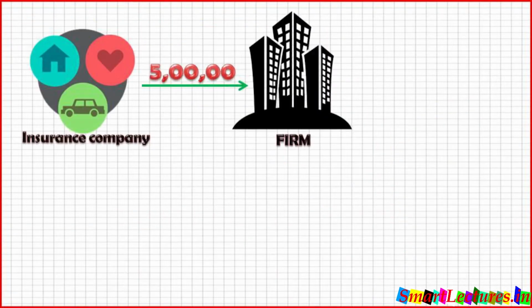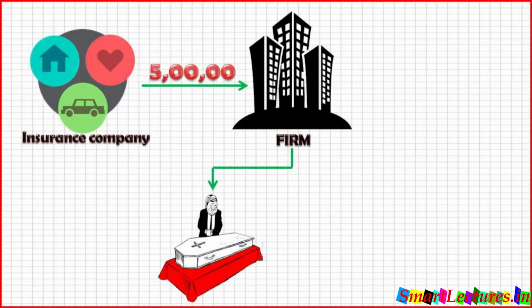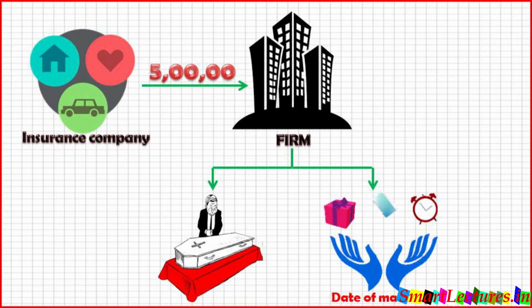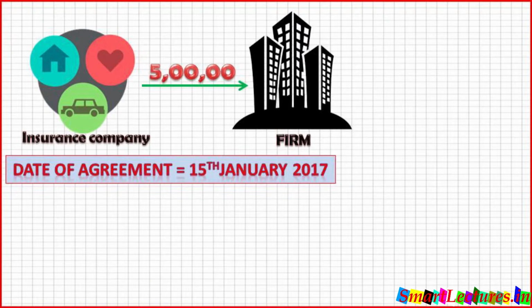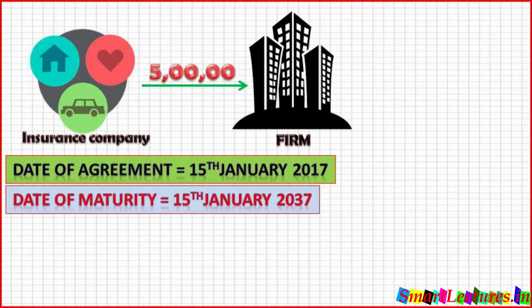The insurance company will pay 500,000 to the firm if the partner dies or the date of maturity comes, whichever is earlier.